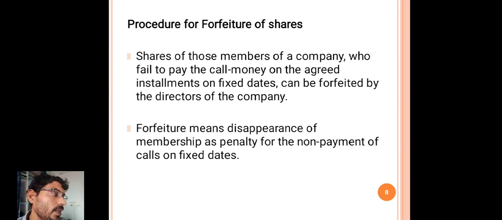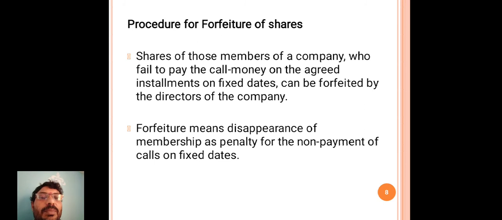Here, the meaning of forfeiture is disappearance of membership as a penalty for the non-payment of calls on fixed dates.